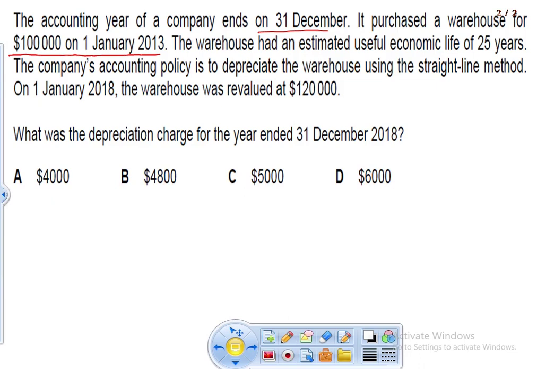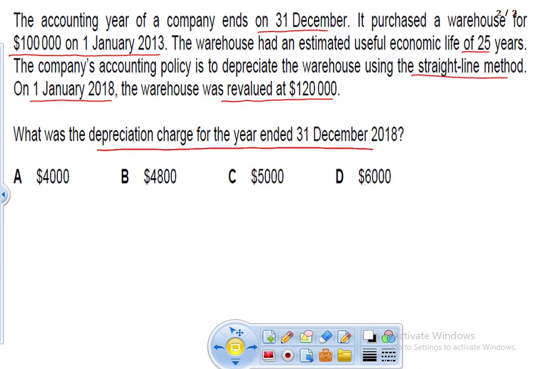The warehouse had an estimated useful economic life of 25 years. Okay, the company's accounting policy is to depreciate the warehouse using the straight line method. So every year the amount of depreciation would remain the same. On 1st January 2018, at the beginning of 2018, the warehouse was revalued at 120,000. So the question is, what is the depreciation charge for the year ended 31st December 2018?